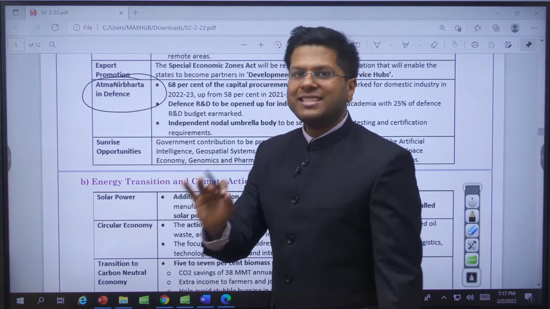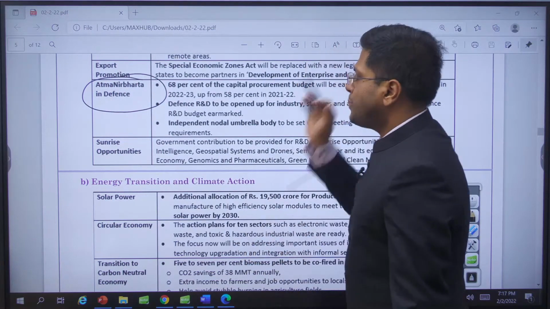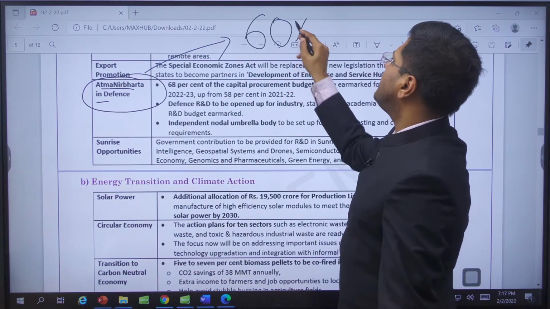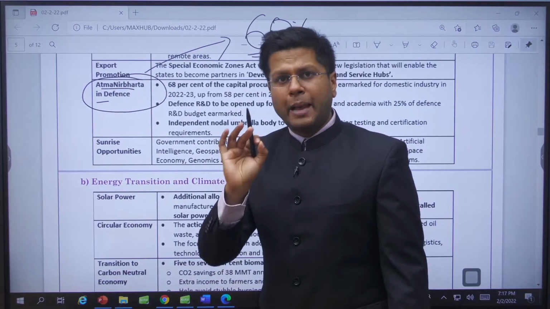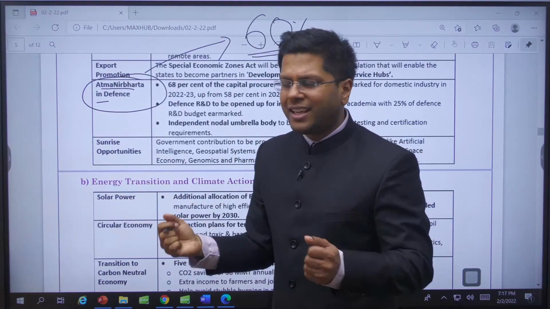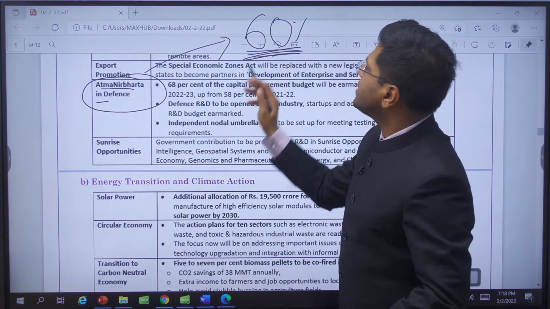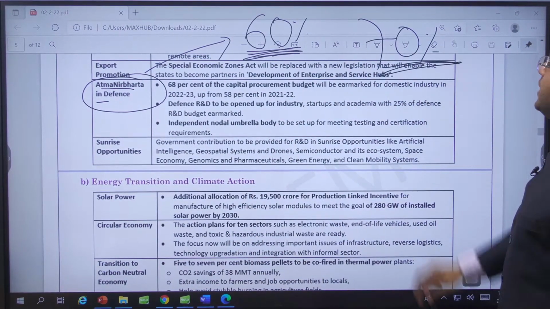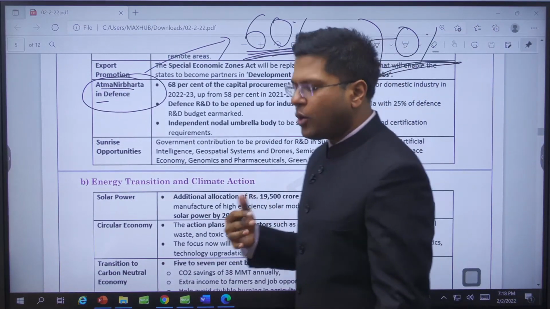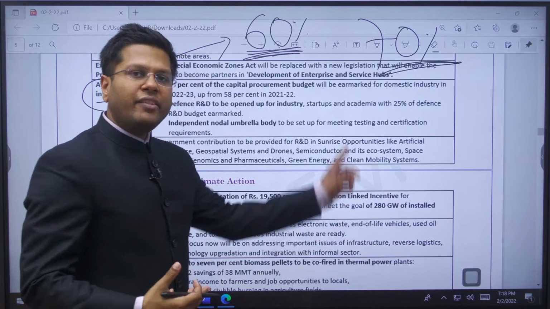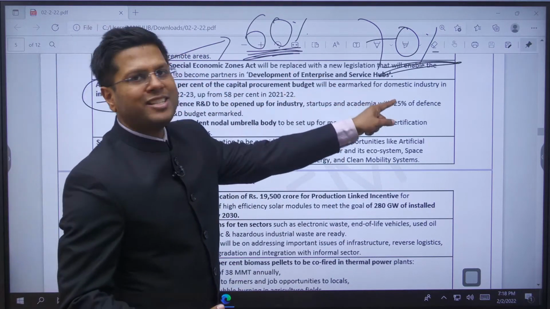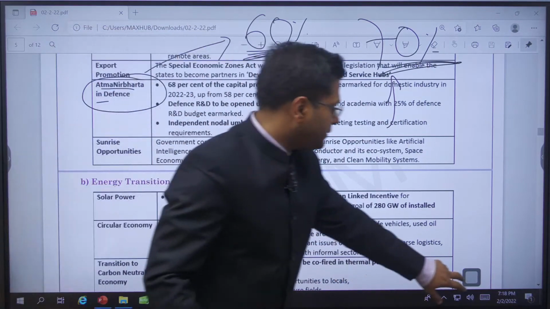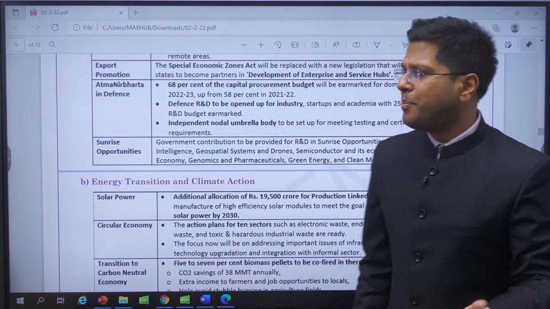Atmanirbharta in defense. See, one example of how the government is trying to increase the expenditure and an Atmanirbhar example. Last year, government spent 60% of its defense capital outlay, for example, purchase of tanks, aircraft, on India's industry. This time it is spending 70% on Indian industries, right? So this ensures that foreign stakeholders who are participating with us will not be creating it in their country. They will be coming to India, participating in Make in India and creating these industrial goods in India. So this increases long-term job opportunities, skill development, right?